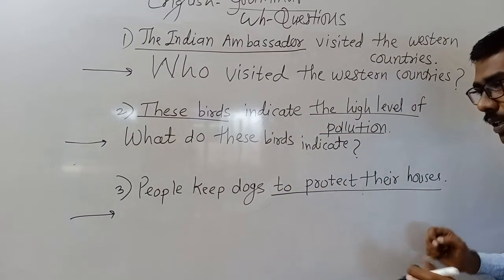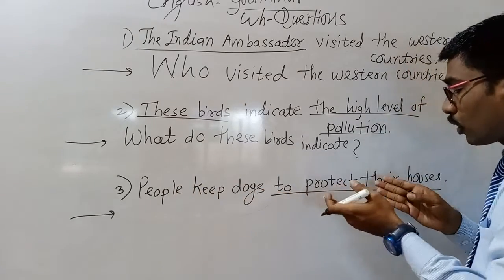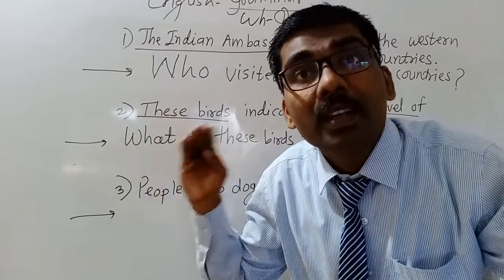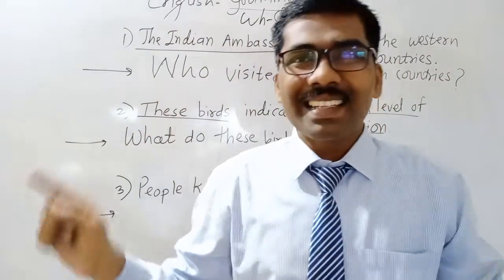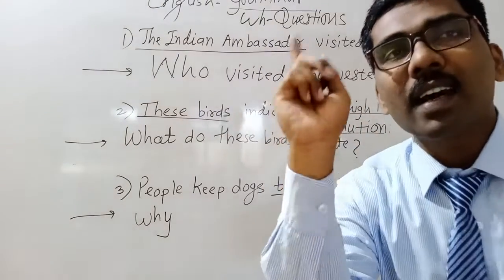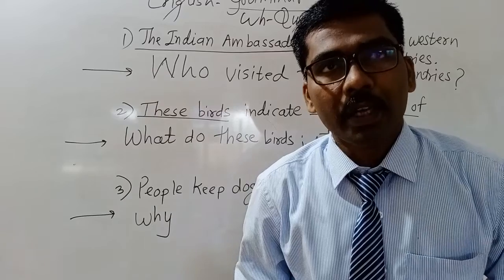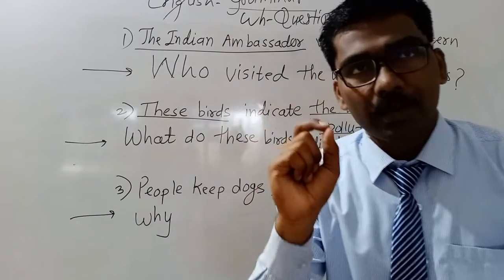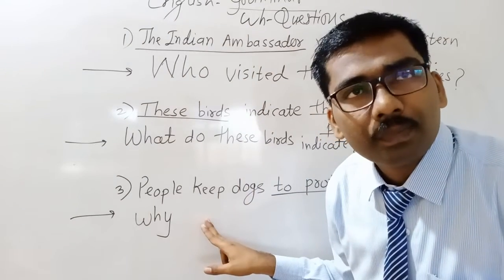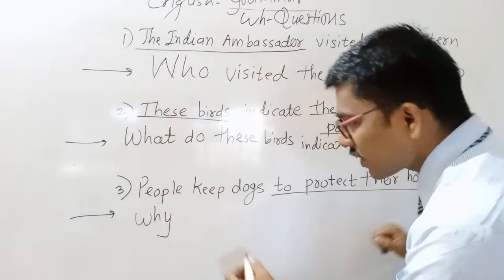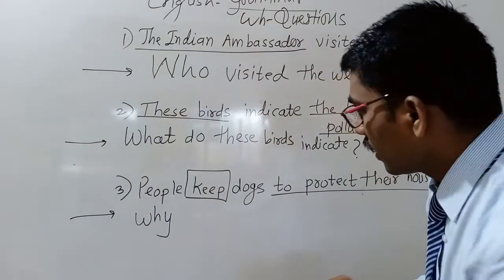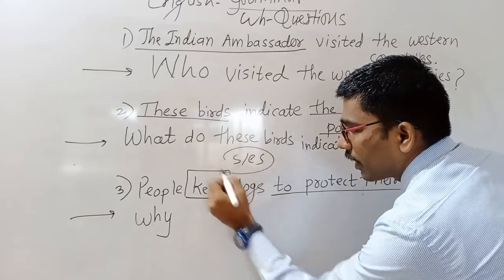Actually, people keep dogs to protect their houses. To protect means reason. Because of the reason, the WH word why is correct. But why does will not come, because keep is the verb, and after keep there is no helping verb.